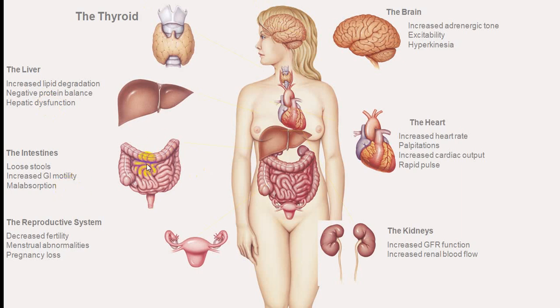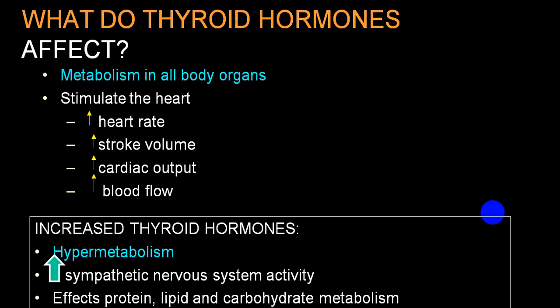Intestinal peristalsis will increase, the person will have loose motion, increased GI motility, malabsorption. On the reproductive system, decreased fertility, menstrual abnormality like amenorrhea, and you can have pregnancy loss. On the brain, excitability, hyperkinesia, tremors, increased adrenergic tone. And because of that increased adrenergic tone, tachycardia, palpitation, increased cardiac output, rapid pulse, atrial flutter, fibrillations, etc. All these are the effects of thyrotoxicosis. So these are all those effects.